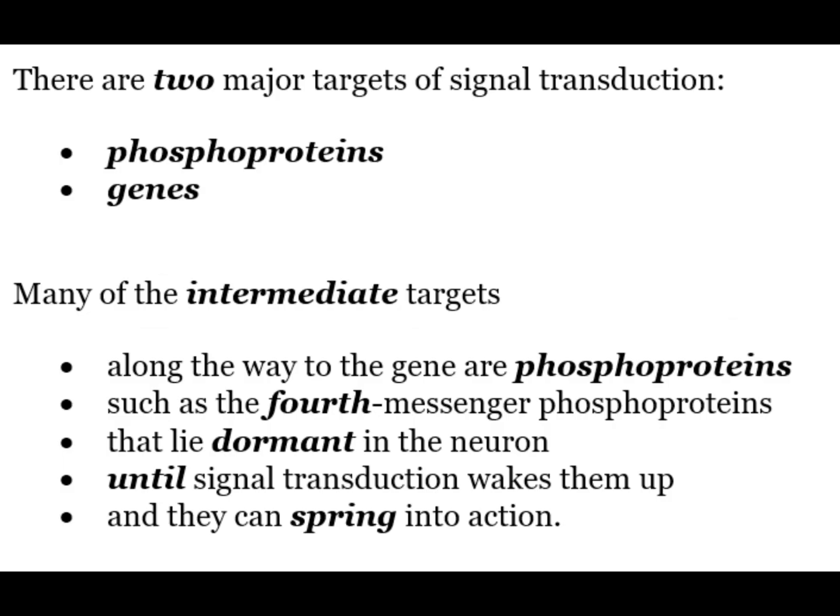Beyond the second messenger to phosphoprotein messengers. There are two major targets of signal transduction. These are phosphoproteins and genes. Many of the intermediate targets along the way to the genes are phosphoproteins, such as the fourth messenger phosphoproteins, that lie dormant in the neurons until signal transduction wakes them up and they spring into action.